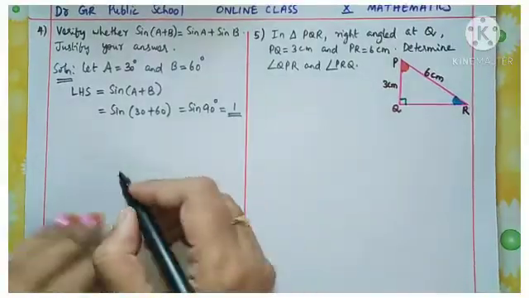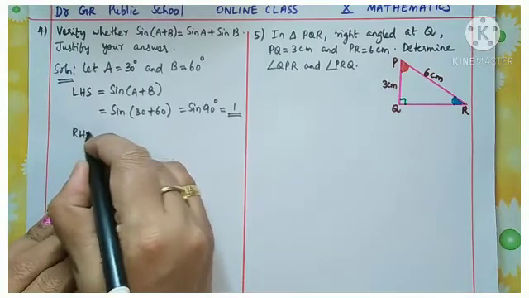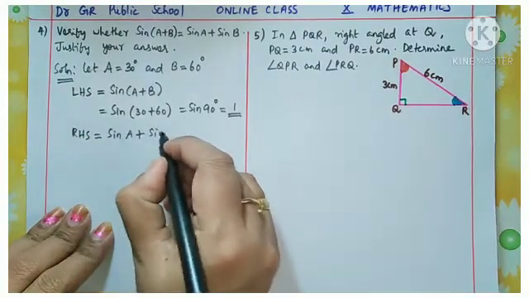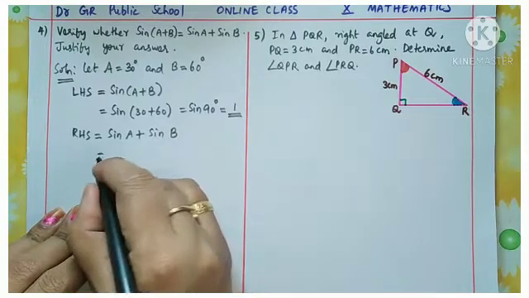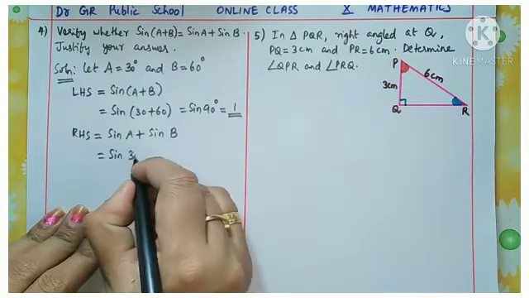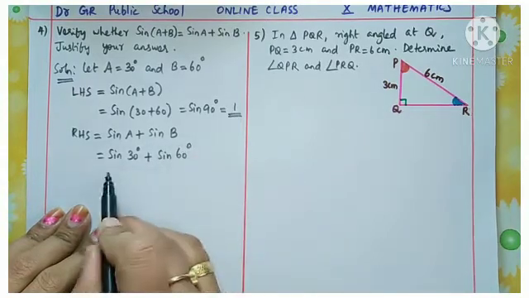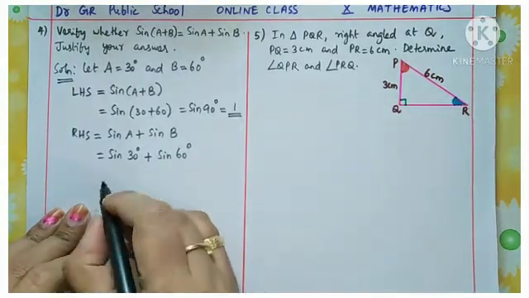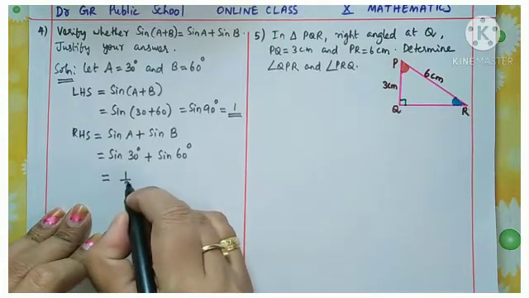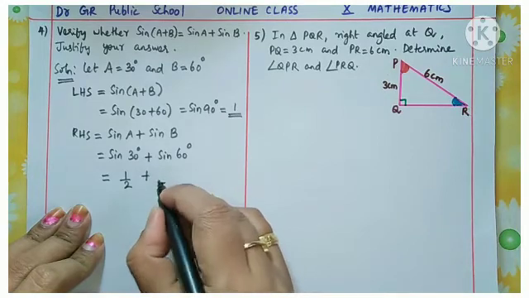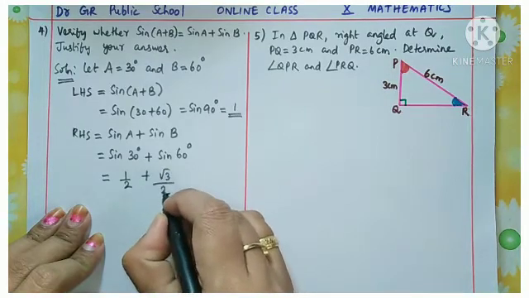Okay. Consider the RHS. RHS is equal to sine A plus sine B. Now put the values. A is 30 degrees and B is 60 degrees. Now you know the values of sine 30 and sine 60. What is the value of sine 30? 1 by 2. And what is the value of sine 60 degrees? Root 3 by 2.